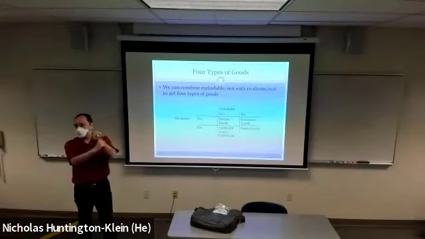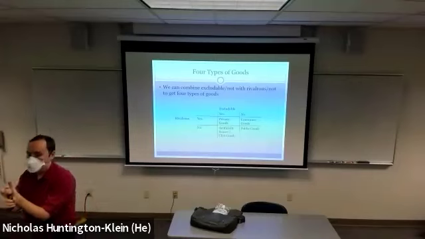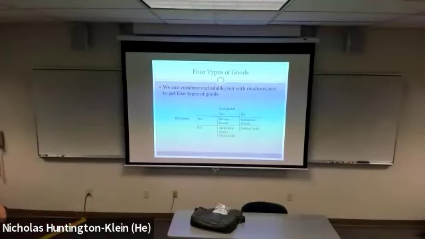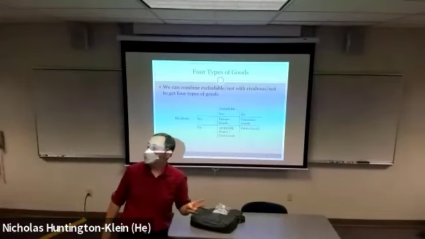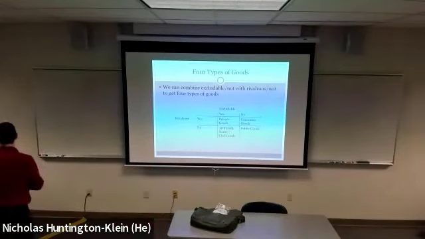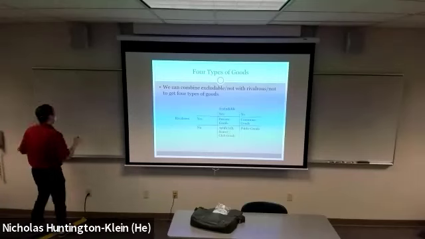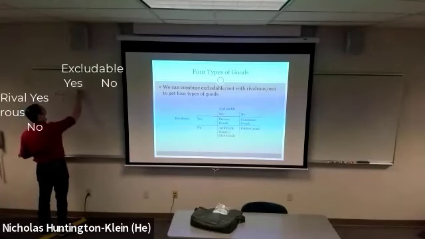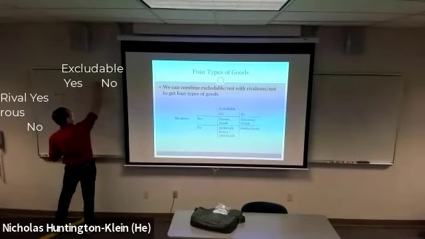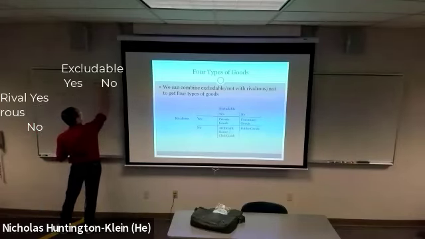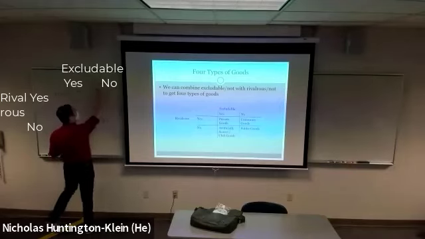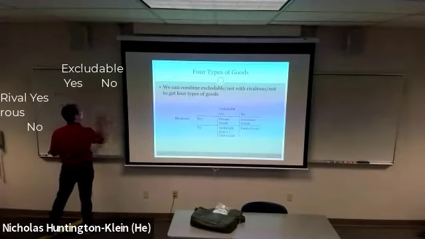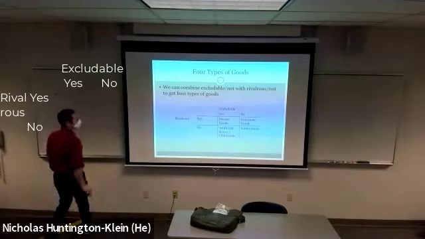So we've got these ideas, things that are excludable or not, things that are rival or not. We can combine them to get 4 different types of goods, which work differently with the concept of a market. Right? So let's draw out this table here. We got things that are rivalrous, yes or no. We got things that are excludable, yes or no. And then we got 4 boxes to fill in.